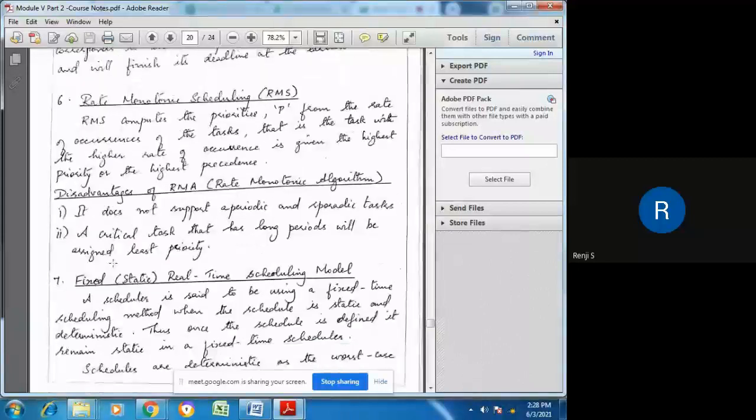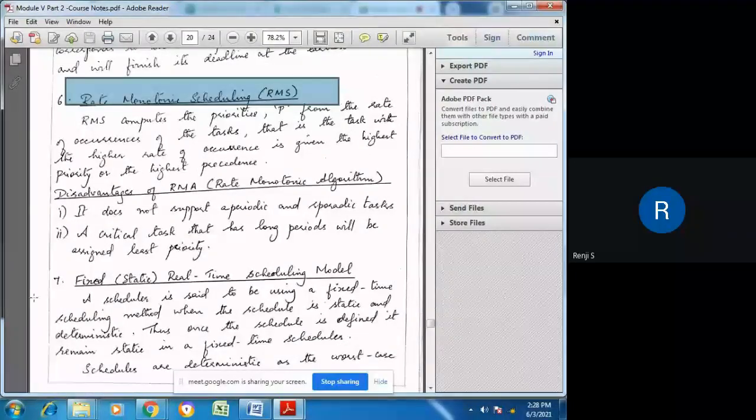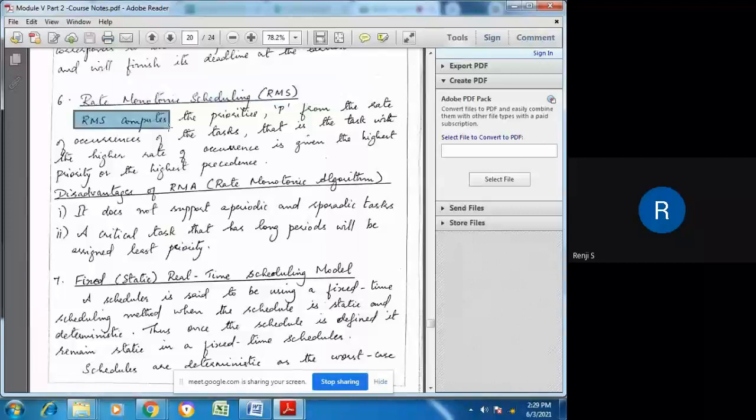Next, the sixth one is the rate monotonic scheduling algorithm. These are some simple algorithms. We are just going through an overall view, not going into the details, because this much is mentioned. RMS is rate monotonic scheduling. It computes the priorities P from the rate of occurrences of the task.